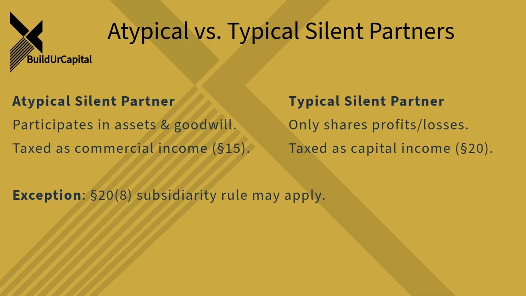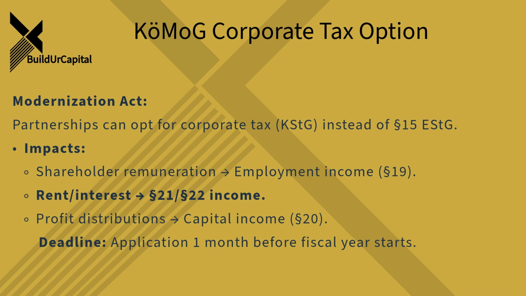That's a key difference. Now, this next bit sounds like a fairly major development. Partnerships having the option to be taxed like corporations. Can you unpack that? Yes, this is relatively new. It came in with the Act to modernize corporate tax law. It allows partnerships, specifically OHGs and KGs, to choose to be taxed under the Corporation Tax Act, the KStG. That's Section 1A of the KStG.